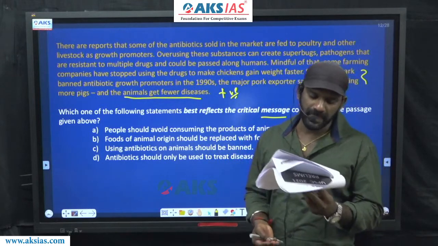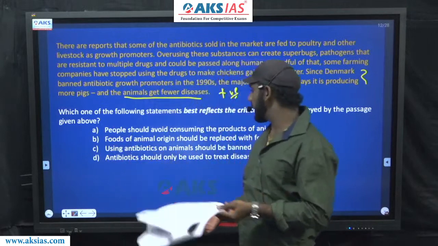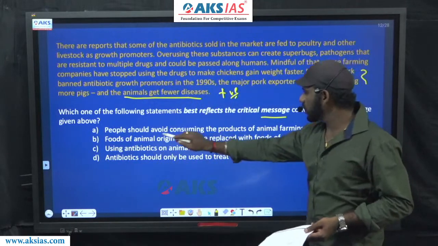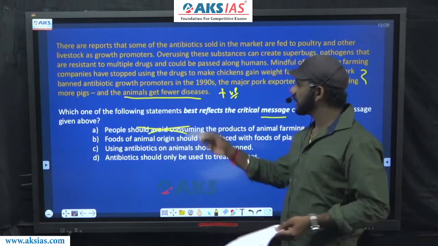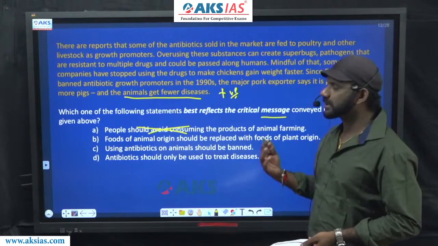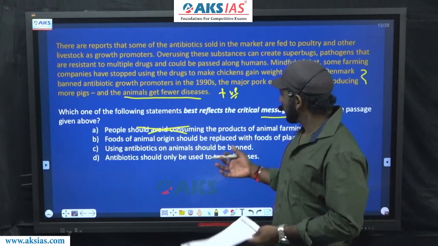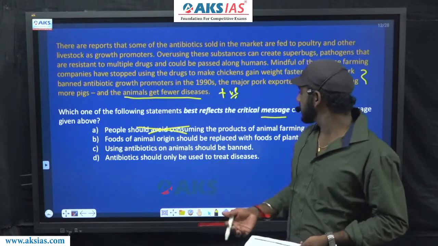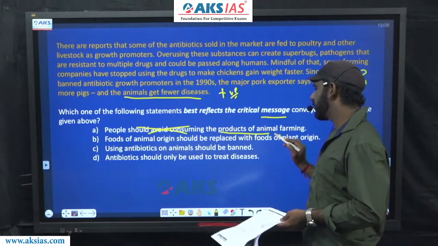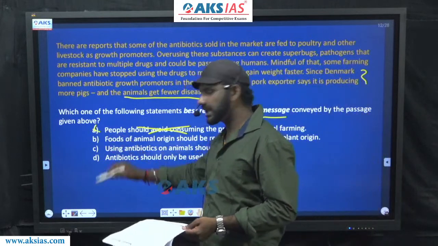Come to one. People should avoid consuming the products of animal farming. This is in no way a part of the details given in the paragraph. From the passage, the author is not advising or giving us a message that people should avoid consuming the products of animal farming. This is in no way based on the paragraph. In fact, A is eliminated.